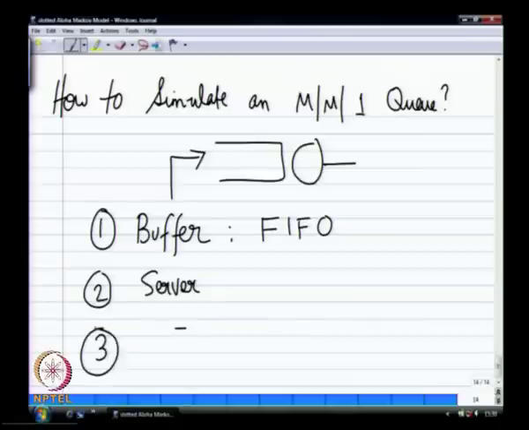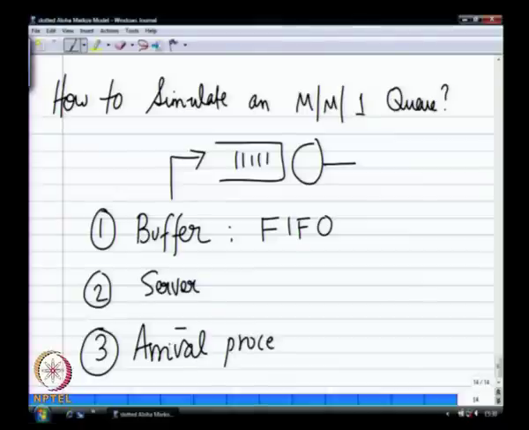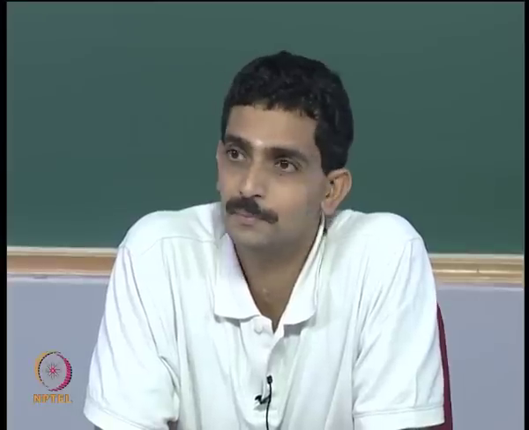Then the next thing is, how do I fill up this buffer? How do I emulate my arrival process? That would be Bernoulli, but here I am saying I want exponential. What you did in the first assignment, you can say in every slot I will flip a coin and then decide whether it is a packet or not a packet, so Bernoulli is easy. But I am saying no, that is kind of simple. I really want to emulate exponential.